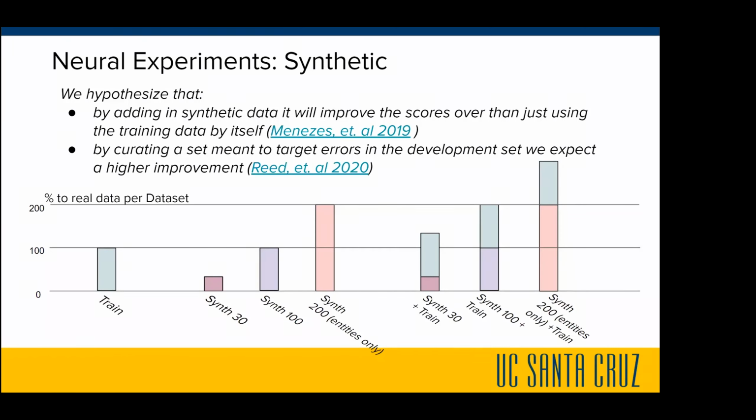In the table, you'll see the sizes of those data sets in comparison to the regular train set of real world examples that we got from the live system.